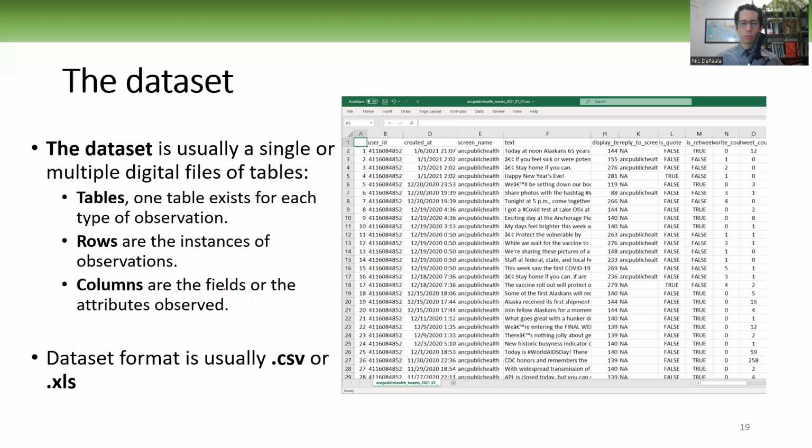So we're going to see multiple words that refer to the same thing: field, attribute, column, variable. Data set format for the files is usually .csv, comma separated values, or XLS or XLSX, which is the Microsoft spreadsheet related format.